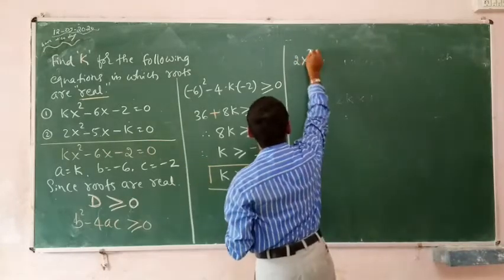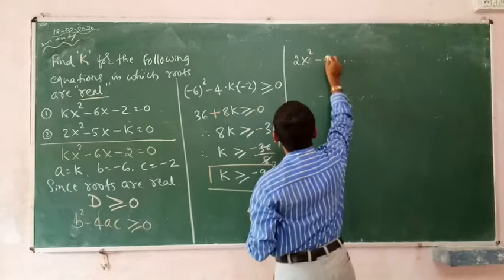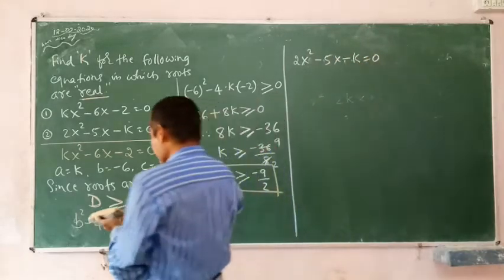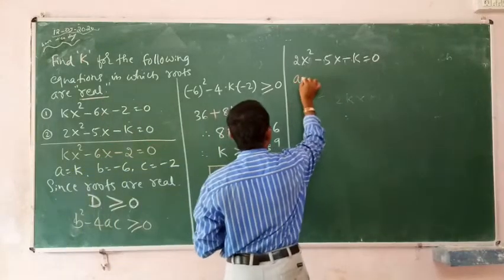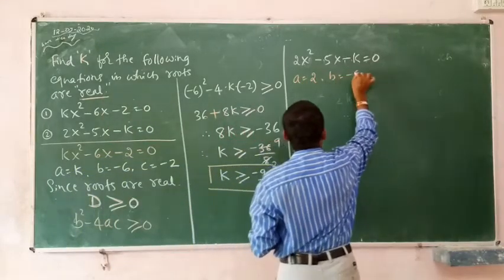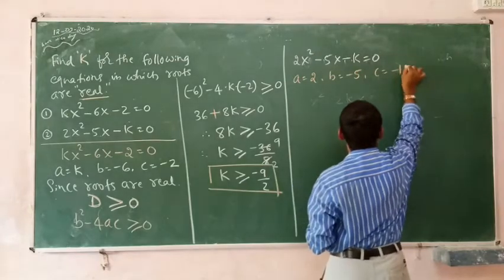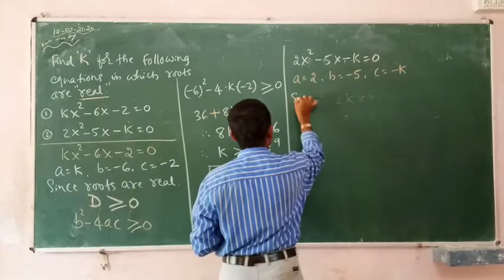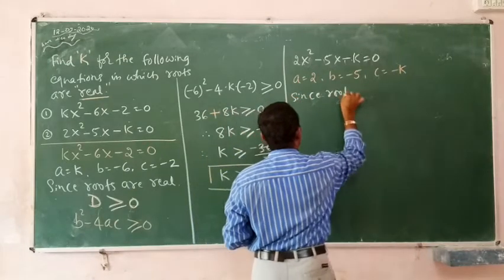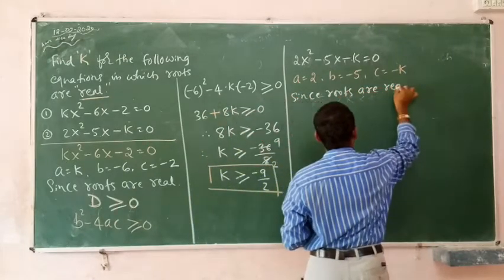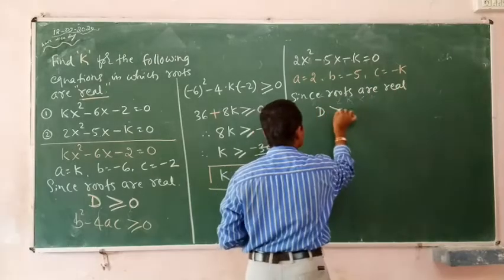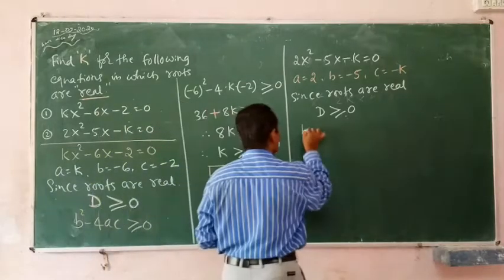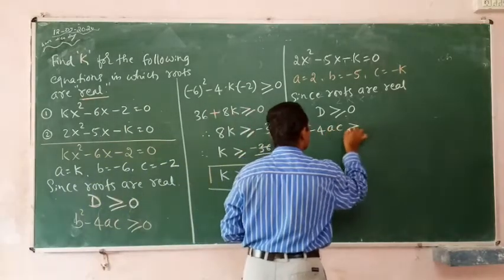It is 2x square minus 5x minus k is equal to 0. Come on. Value of a is 2, value of b is minus 5, value of c is minus k. Since roots are real, value of D is greater than or equal to 0, b square minus 4ac is greater than or equal to 0.